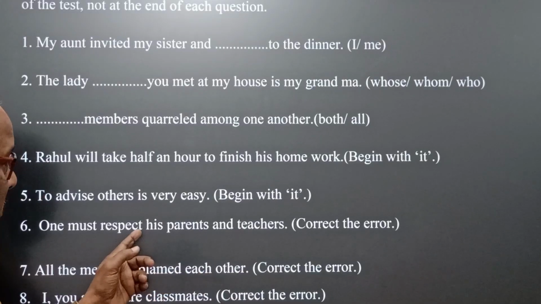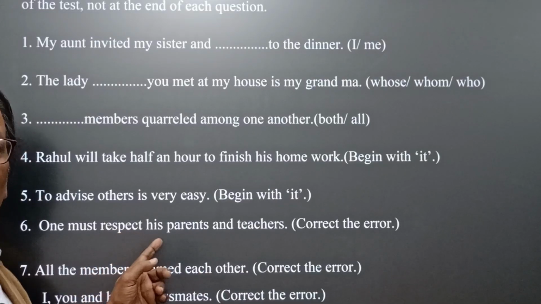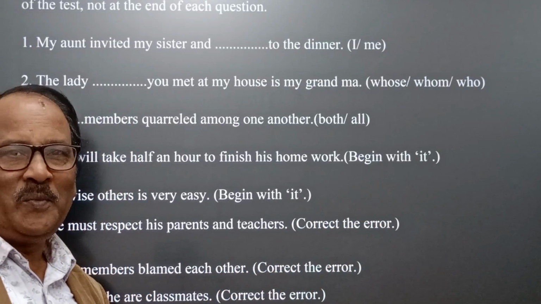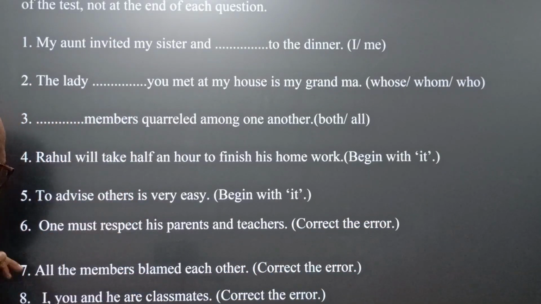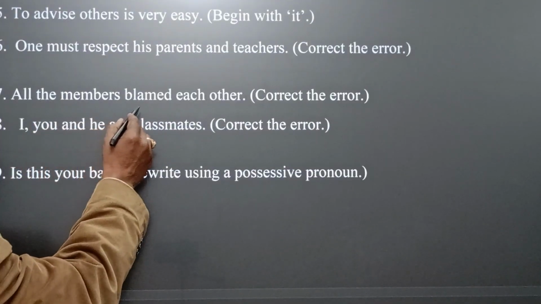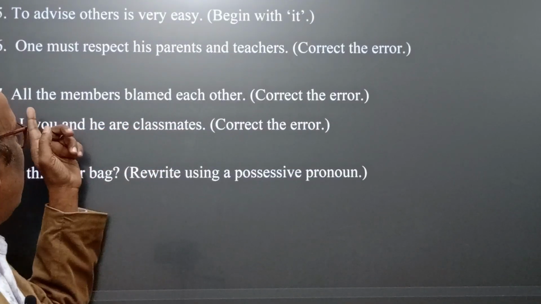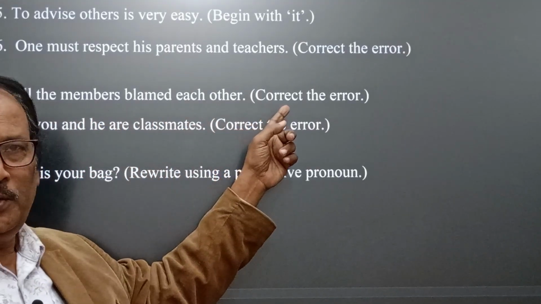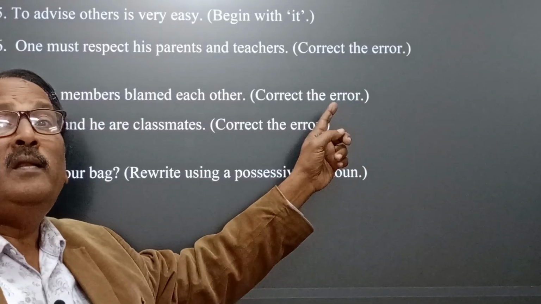Here there is a wrong word and it is for you to correct the error. Now see the next, number 7. All the members blamed each other. Here we have a mistake in this sentence and it is your duty to correct the error.